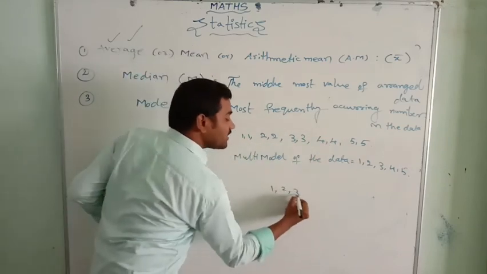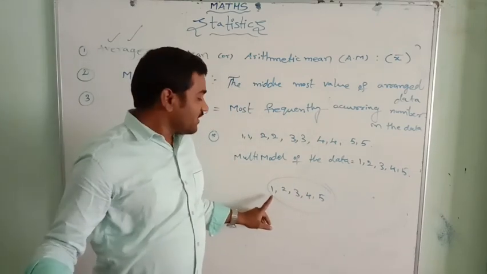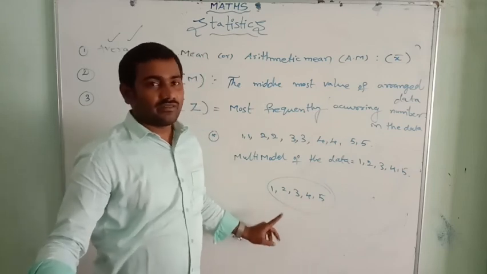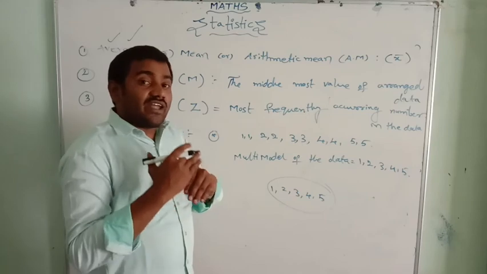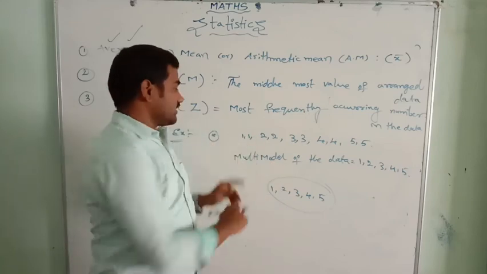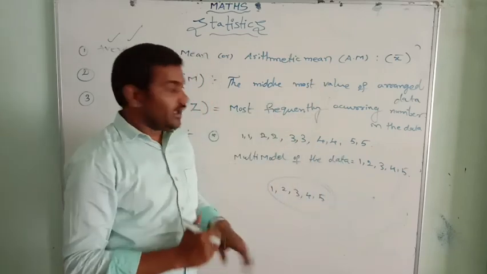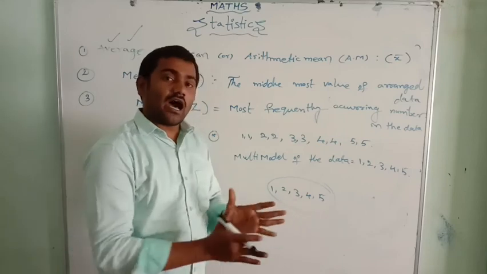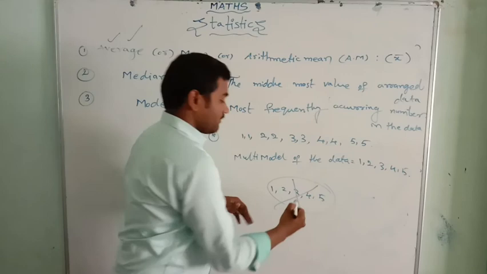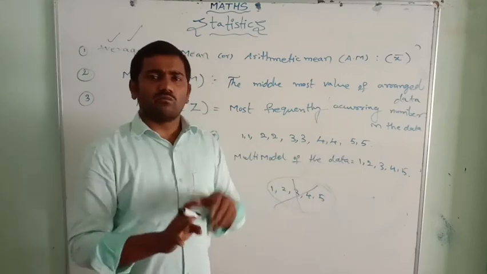Here, if you observe the previous question, there also every observation was occurring the same number of times, one time. No. Here we have to consider when a number is repeating more than one time. In the previous question, 1, 2, 3, 4, 5 are present only once. They are not repeating again. So there is no mode. Here every observation is a mode. These are the differences. Mode is very simple.